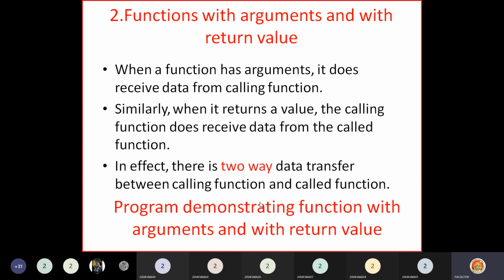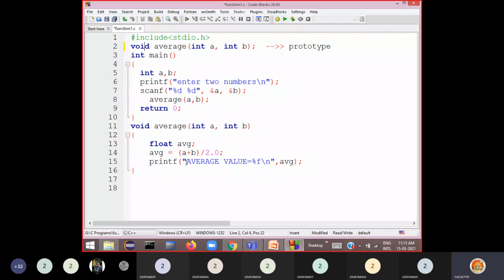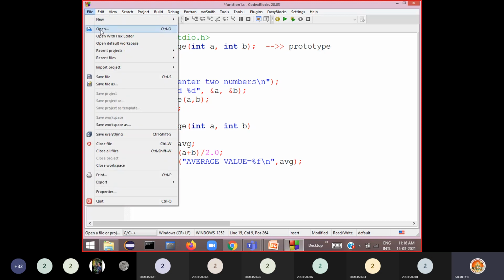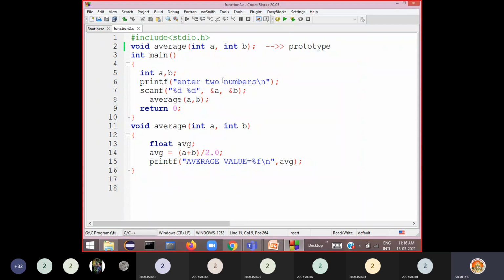Okay, so now a simple example of how we can define such kind of function you need to understand. If we go back to the same program, here we are calculating average inside the function and we are printing the value here itself because we are not going to return this one. When it has to return this, it can be returned to the calling function like this. So I save this as function 2.c.